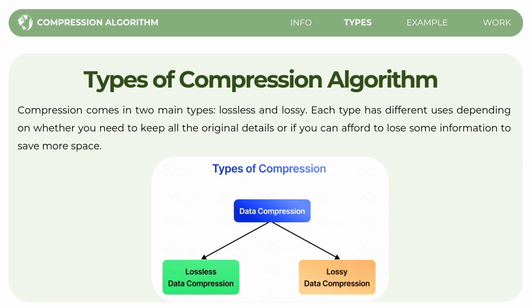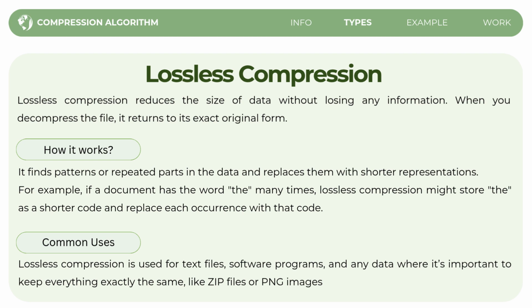Compression algorithms come in two main types, lossless and lossy. Each type has different uses, depending on whether you need to keep all the original details or whether you can afford to lose some information to save more space. So let us tackle first the lossless compression. What is lossless compression?